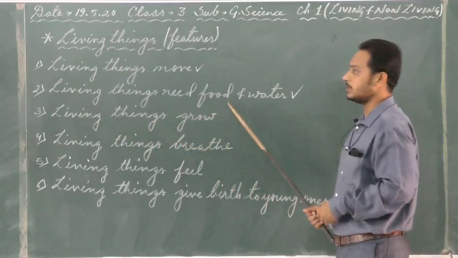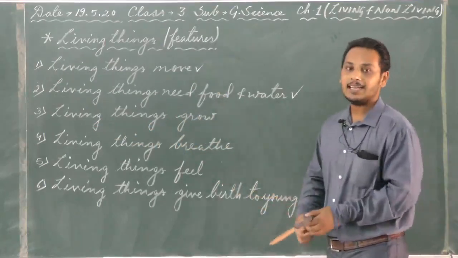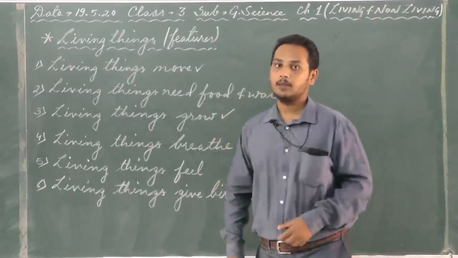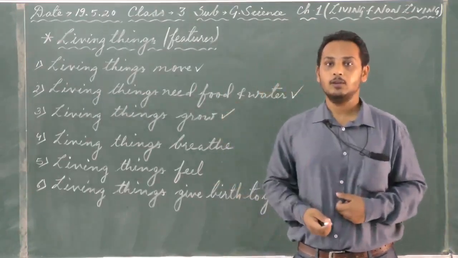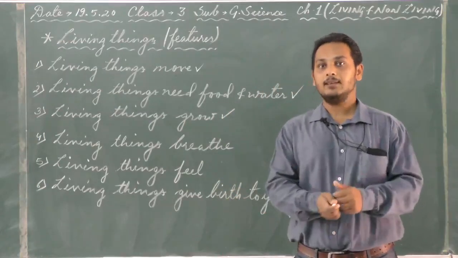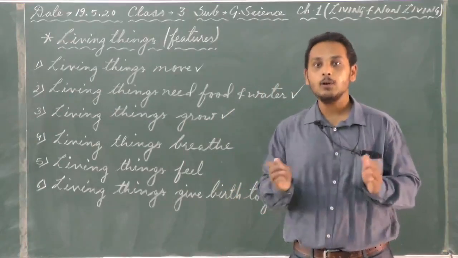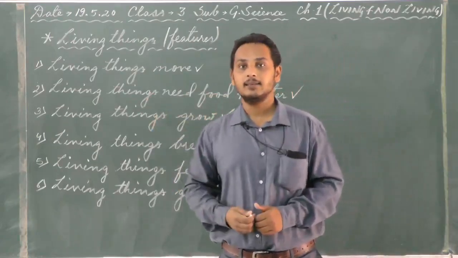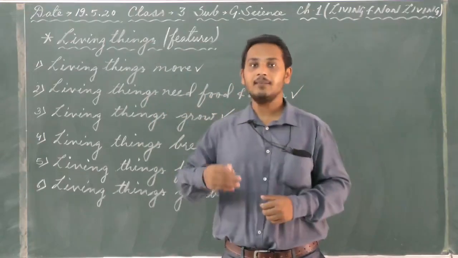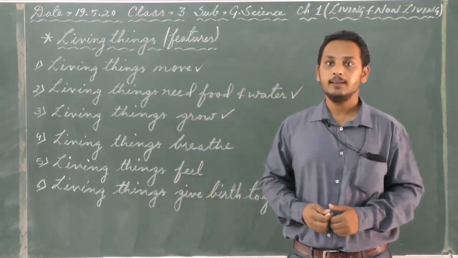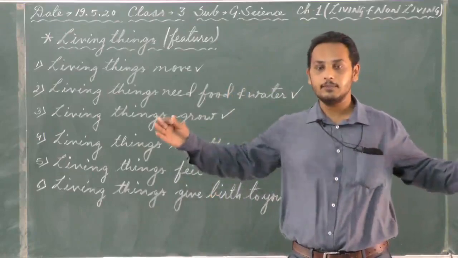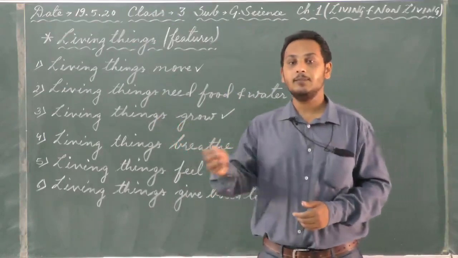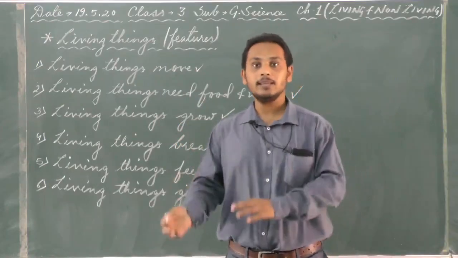As I mentioned earlier in the second point, living things need food and water for what? To grow. We human beings grow. You might have seen babies when they are born, they are small in size. But as the years pass, we eat, we drink, and our body grows. We grow height-wise and according to our broadness. Even animals, birds and insects grow.